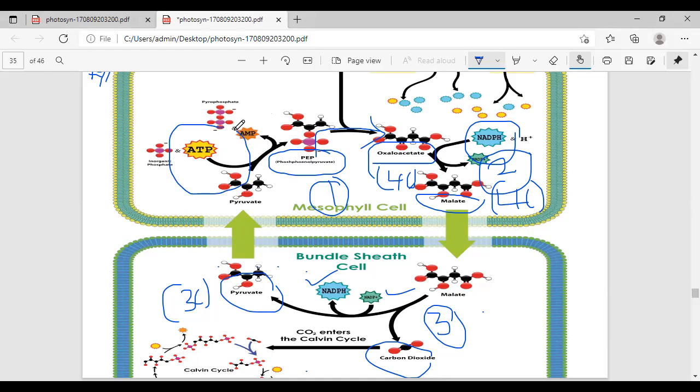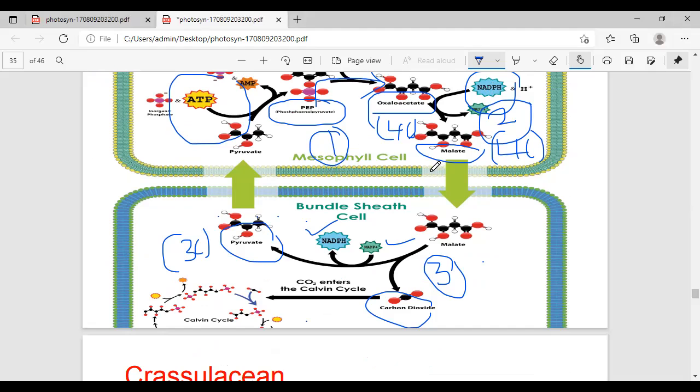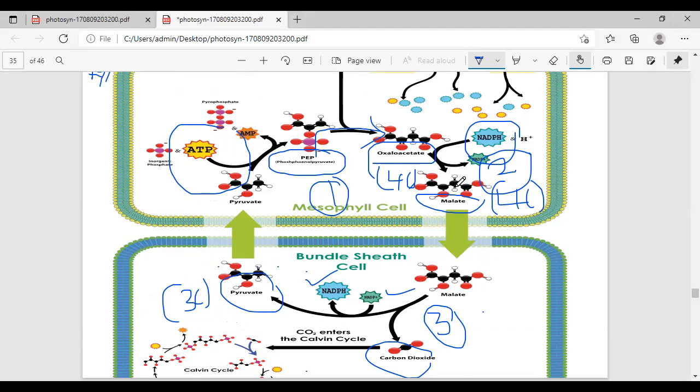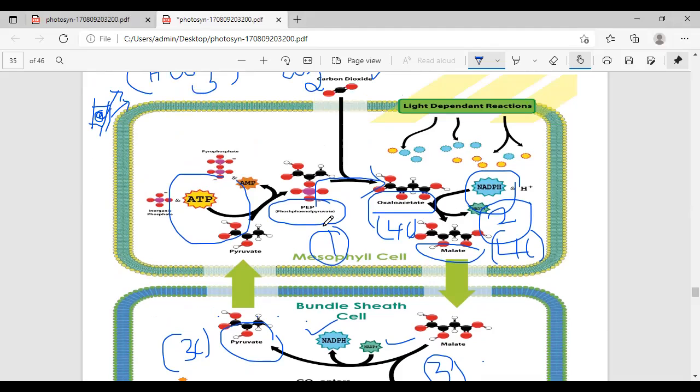This PEP then enters into the cytosol of the mesophyll cells. During this pathway, there are 2 carboxylations in this C4 cycle. The first carboxylation is in the mesophyll cell.